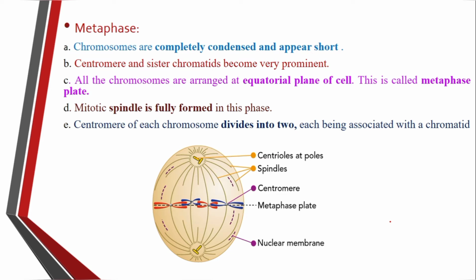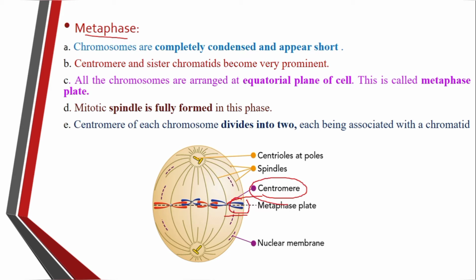The second phase is called the metaphase. The complete condensation of chromosomes occurs in the metaphase. So the chromosomes appear short. This part is called the centromere, and this is called the sister chromatid.